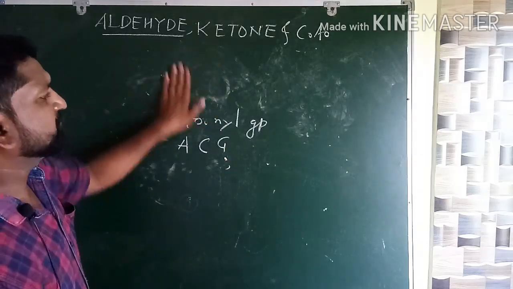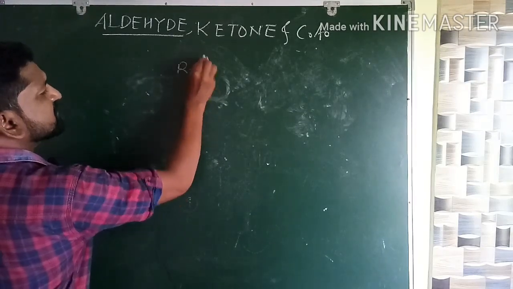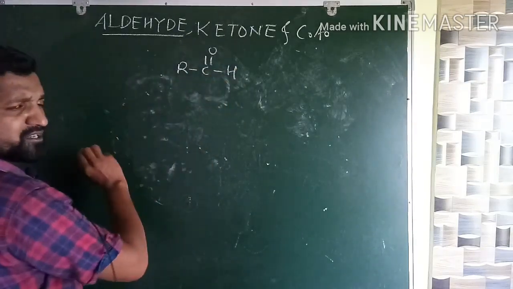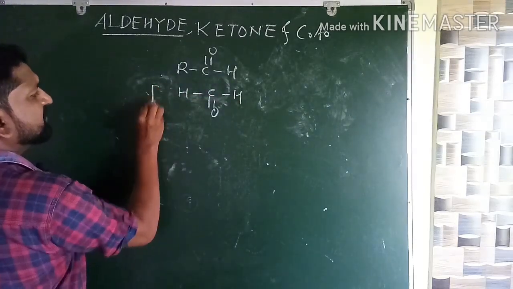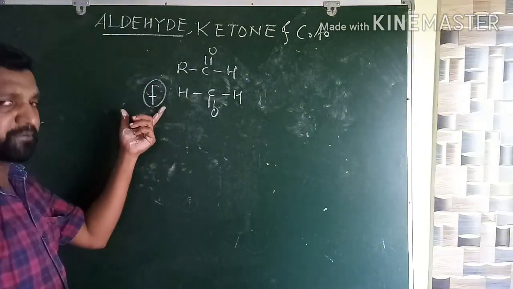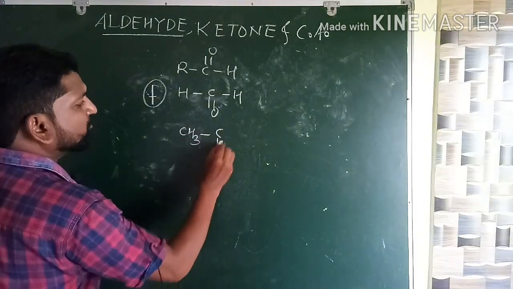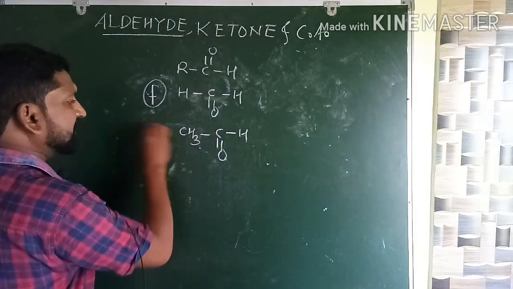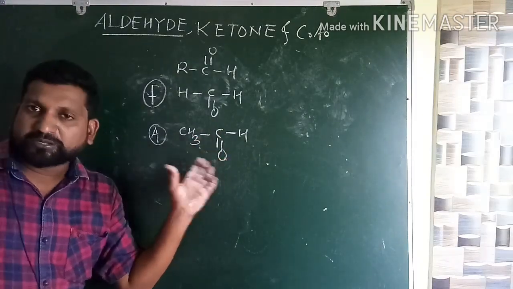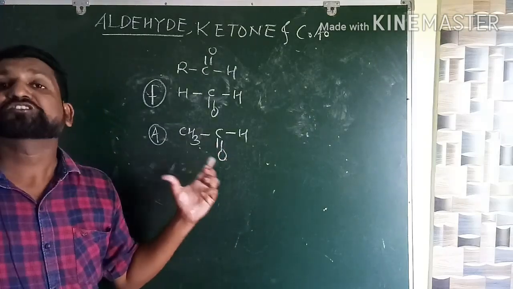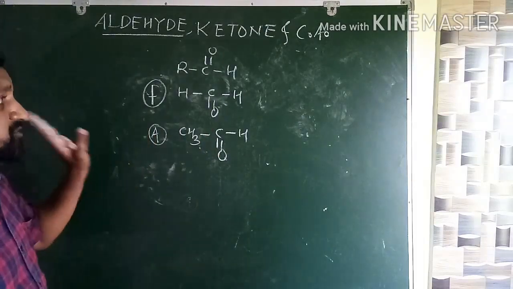For example, we have a lot of examples. Aldehyde RCHO, general structure. The first member has the name formaldehyde. I am writing in abbreviated form. After that we write CH3, C double bond O and H. This will be your acetaldehyde. And as the length of the carbon chain increases, the name will be altered. So this is a brief introduction of the aldehyde.